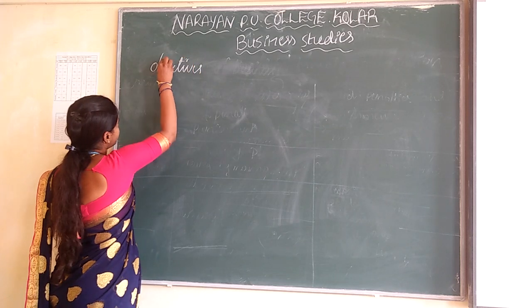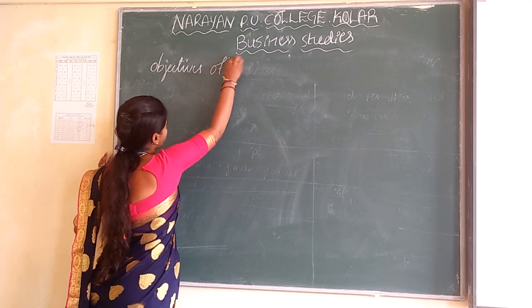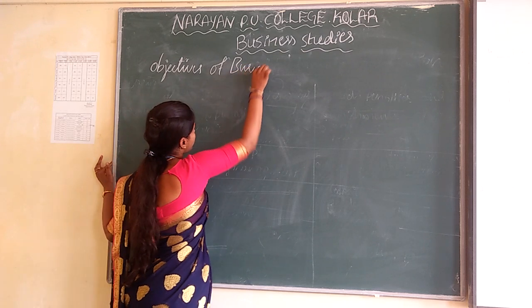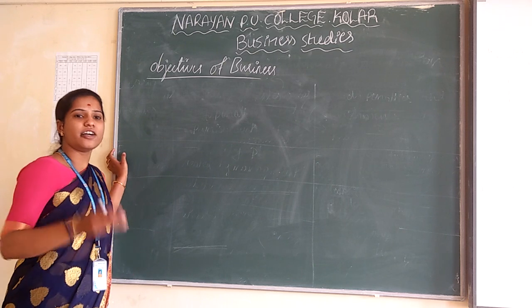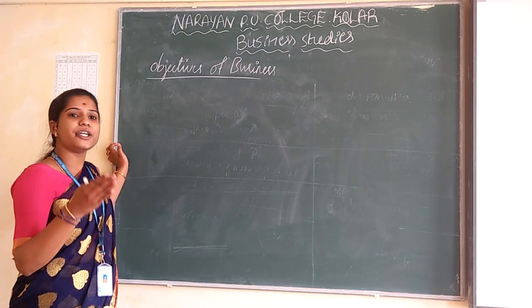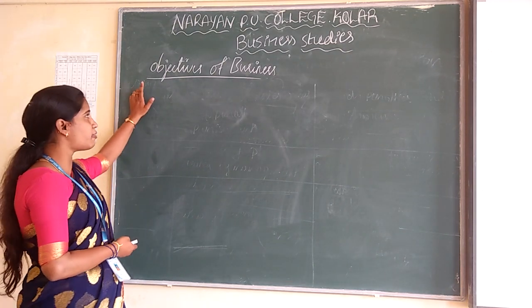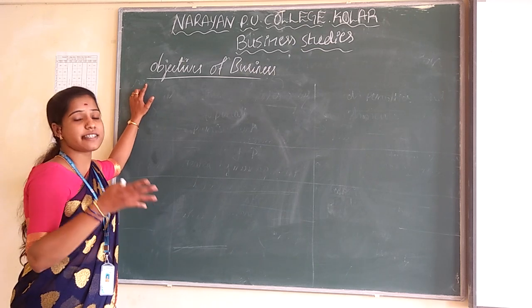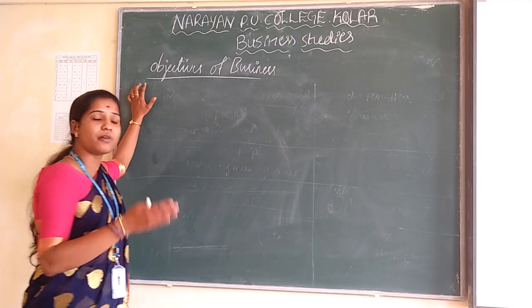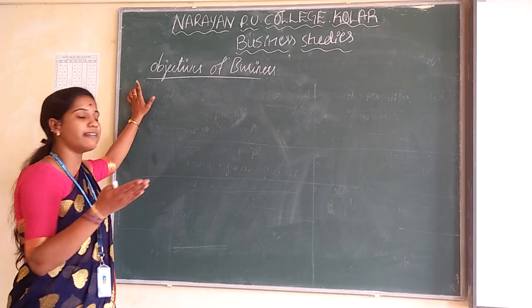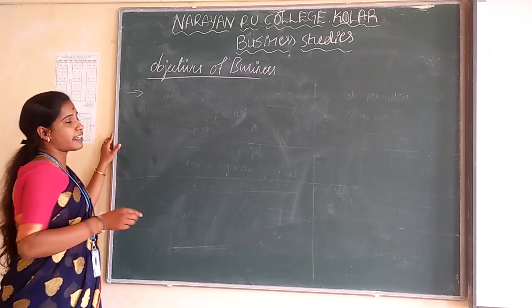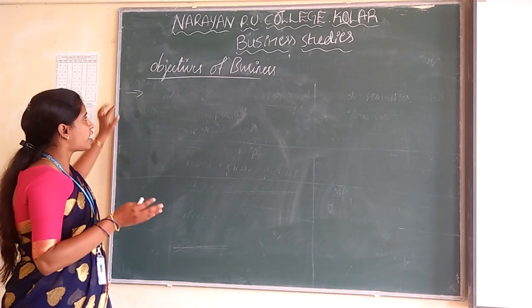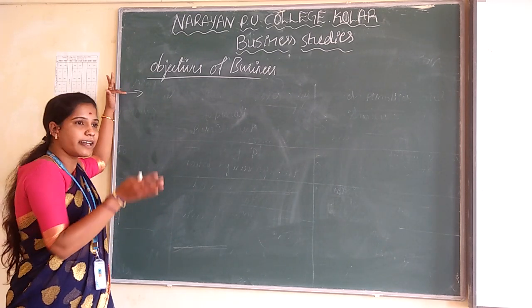Objectives of business. Here the objective means something to aim for, something they are going to achieve. What are the achievements or aims they are going to achieve in business? The objective means they are going to aim for and achieve something. That is called an objective.